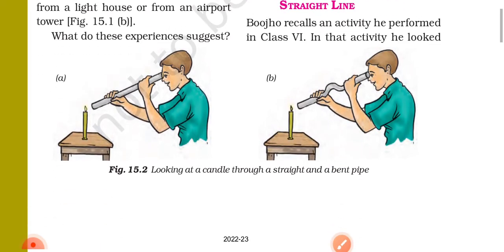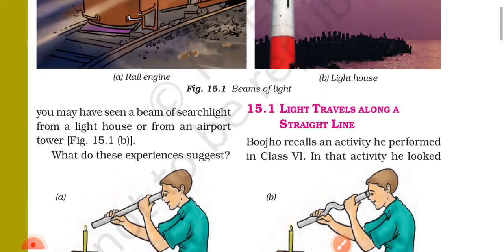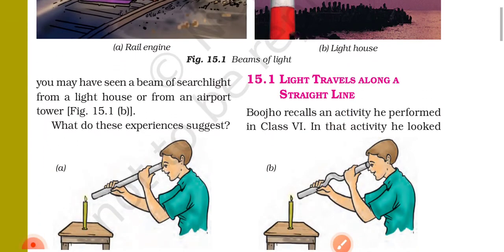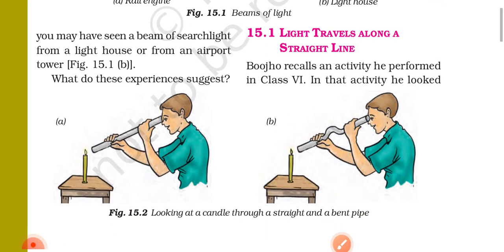Here, figure 15.2, looking at a candle through a straight and a bent pipe. 15.1, light travels along a straight line. Bojo recalled an activity he performed in class 6.